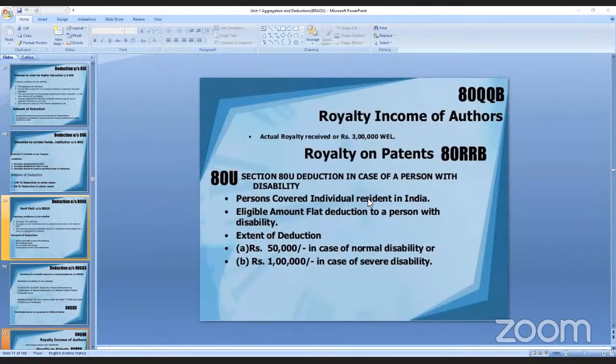If it is a normal disability, then the deduction will be 50,000. If it is a severe disability, like handicap or blind, then the deduction is 1 lakh rupees. Got my point?